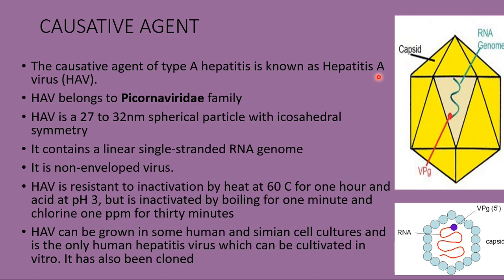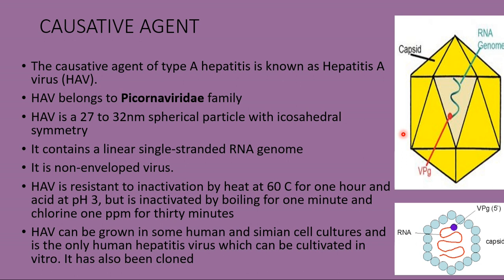Whereas, for example, rabies or influenza have some sort of envelope surrounding them, so those are called enveloped viruses, and this is an unenveloped or non-enveloped virus. There is no envelope surrounding this virus. It was first provisionally classified as enterovirus 72, but based on differences in nucleotide and amino acid sequences, it is assigned to a new picornavirus genus called hepatovirus.